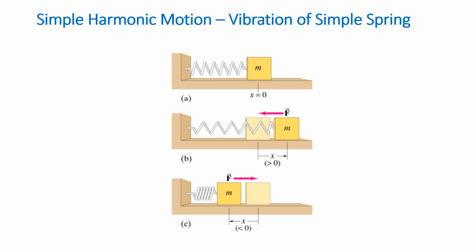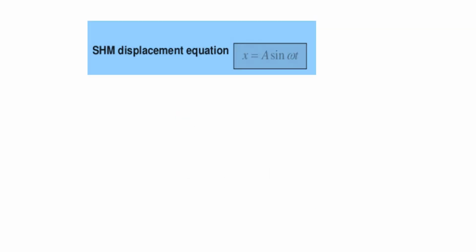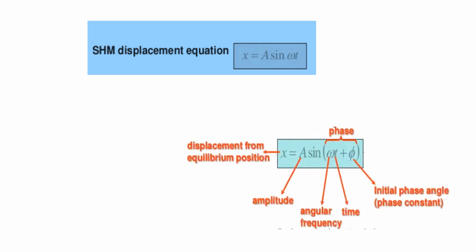Here we can just view the vibration of a simple spring in simple harmonic motion at various locations: x is equal to 0, x greater than 0 and x less than 0. We have an equation for the simple harmonic motion given by the formula x is equal to A sine omega t. So when we look into it, x denotes the displacement of a particle and it is defined as the distance from the mean position.